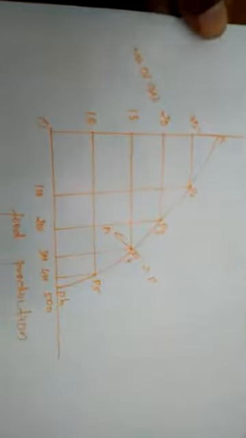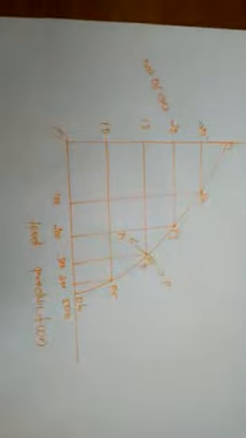Okay, so we must reduce. Otherwise, if we are producing only 500 units of food, we can't produce any cars. In this case, only the poor people will have more satisfaction, because by using the resources only for food, we can produce only food, right? So next, the production possibility curve.